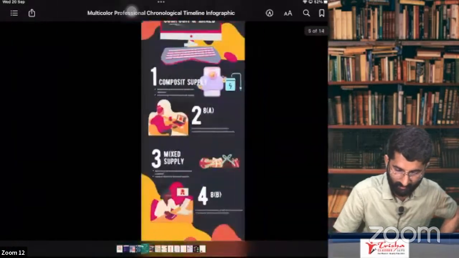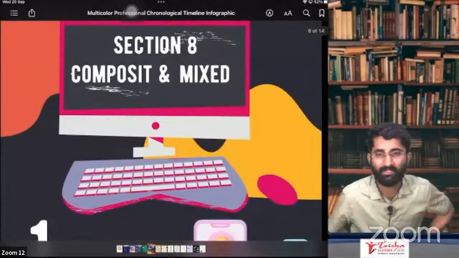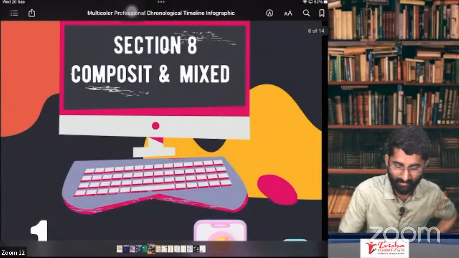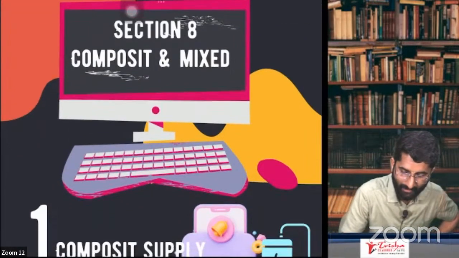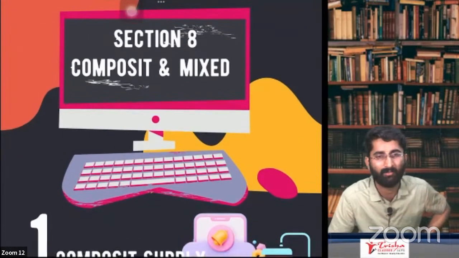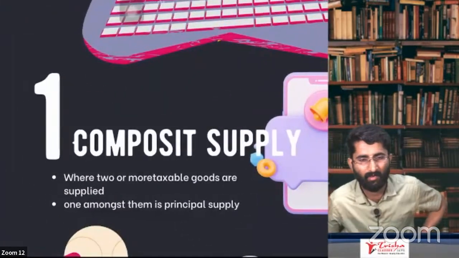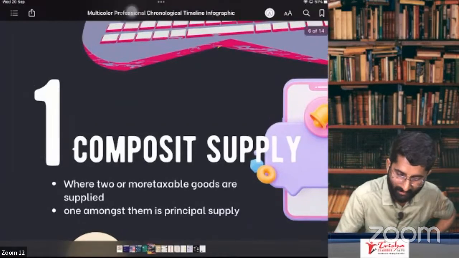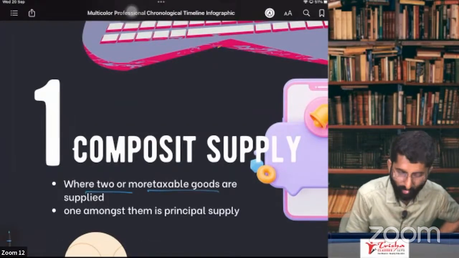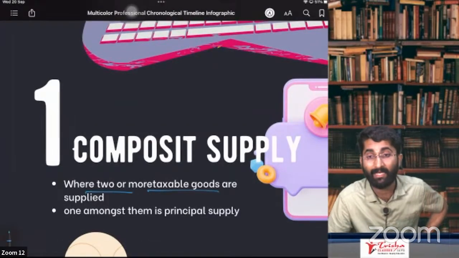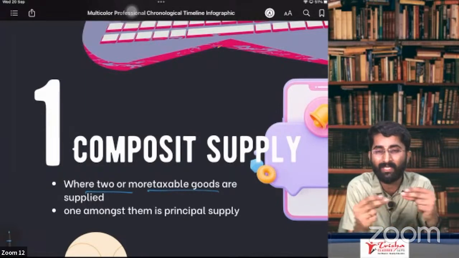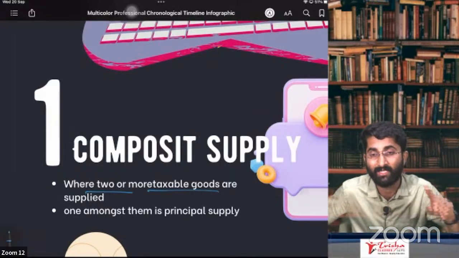Okay. So now the last part of this chapter, the supply chapter, Section 8: composite supply and mixed supply. Now the question is, what are composite supply and mixed supply, sir? First we will discuss the meaning of composite supply. Composite supply is where two or more taxable goods are supplied in conjunction with each other. Together we are supplying this. So this is called composite supply.